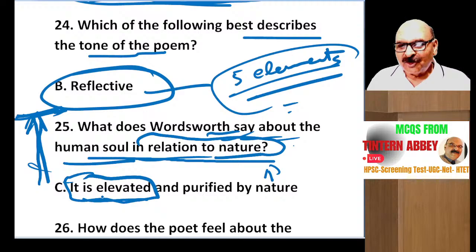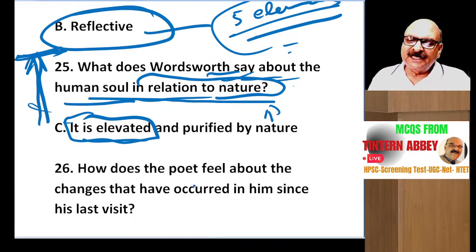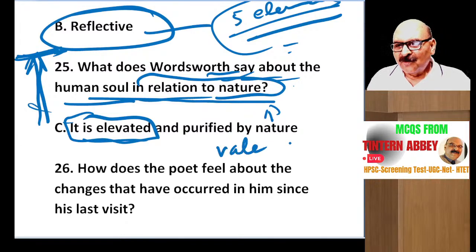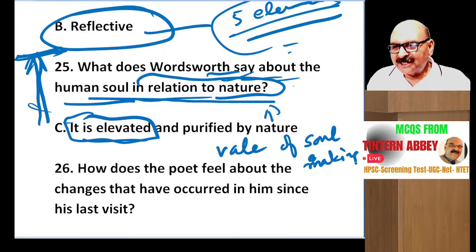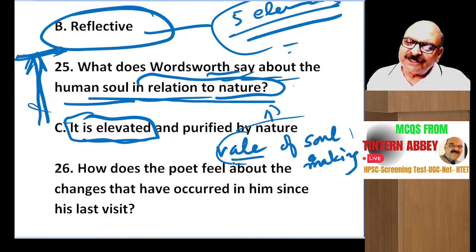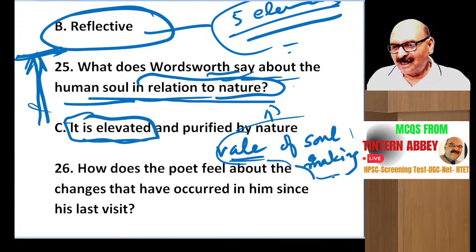You develop your soul. John Keats somewhere says, this world is a vale of soul making. Vale of soul making, he said. God gives birth to human souls, right? Vale means valley of soul making. God gives us birth, and in childhood we are not able to reflect any wisdom.